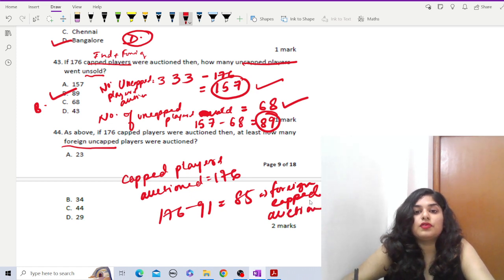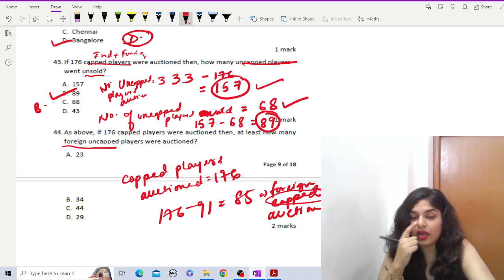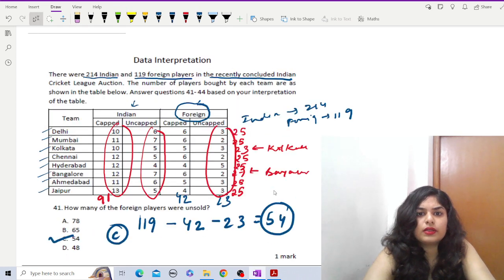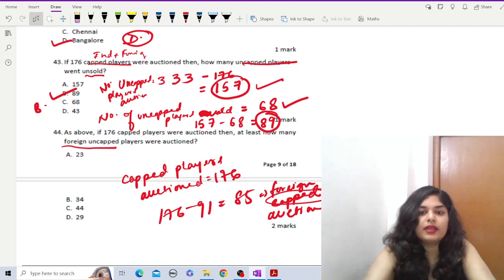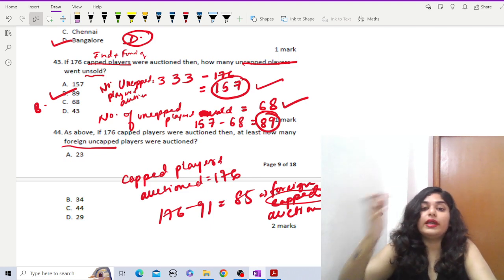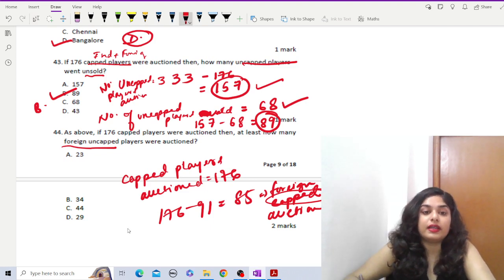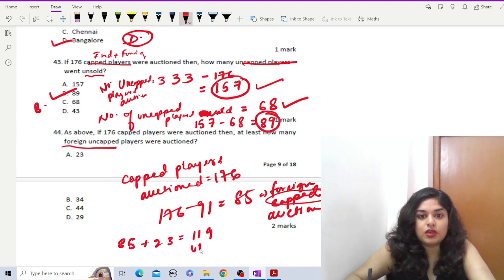So total, capped and uncapped, we have 68, I guess. Let's go back to 23, sorry. Uncapped is 23, capped is 85. So 85 and 23 together is 119. That is what uncapped, sorry, this is total